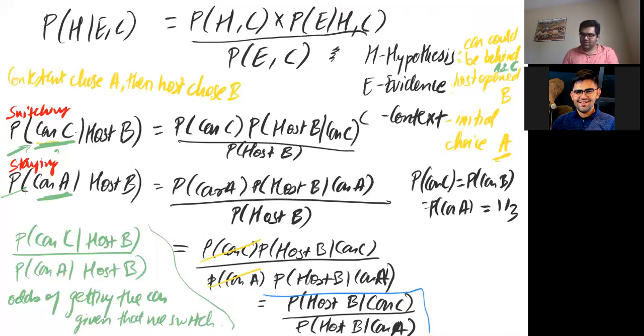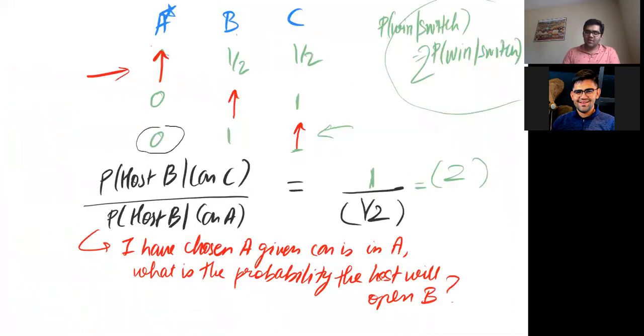We understood the relation would be simple, as the odds of finding them would be P of the host choosing B given that the car was in C, so the car of choice was C for me as the contestant, upon P of the host choosing B given that I had chosen A. And that relied completely on the case that if the car was in A and I chose A, then the probability of the host choosing either one of them would be half.